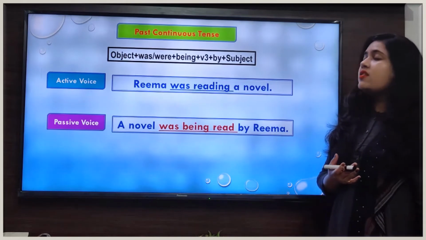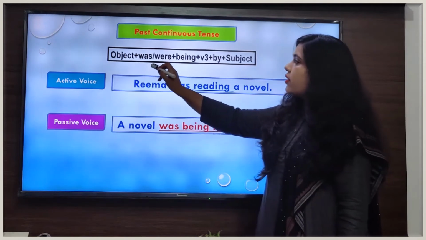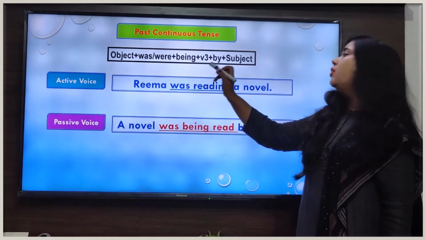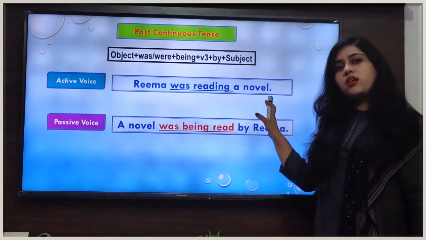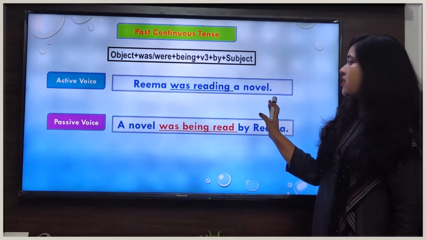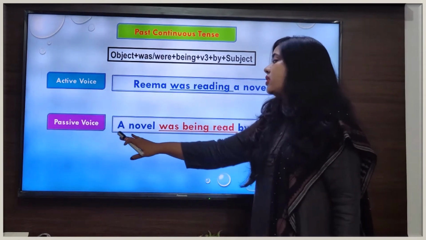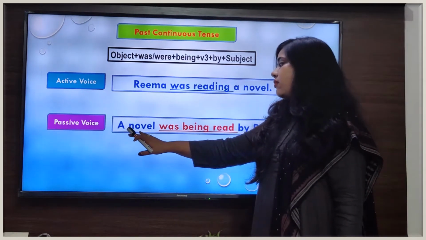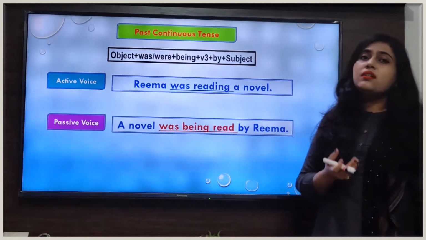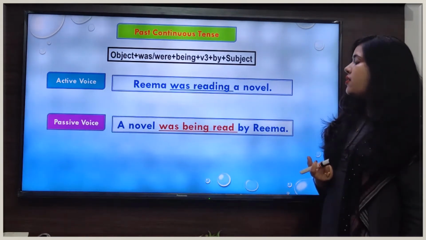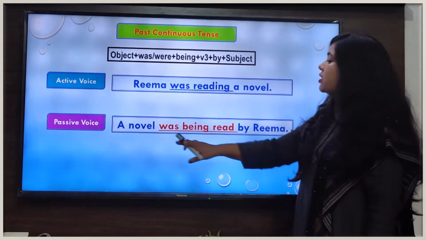So if we have a sentence in past continuous tense, at that time we will apply this formula. Object plus was or were plus being plus B3 plus by plus subject. So in this sentence our object is a novel. So when we change this sentence in passive voice, then a novel will take the place of subject. So that's why we have written here a novel first. After that, what will we do? We will write the auxiliary verb either was or were according to the subject verb agreement. So here as you can see, in this sentence a novel is in a singular number. That's why we have written here was.